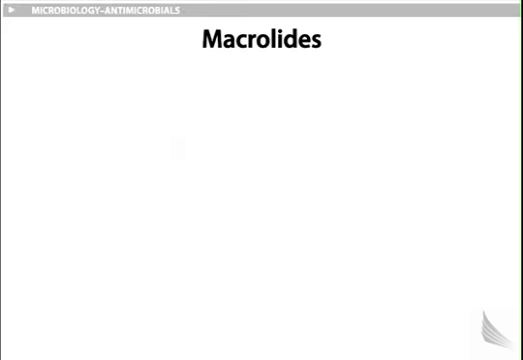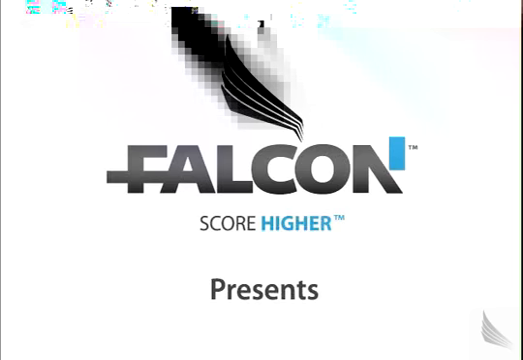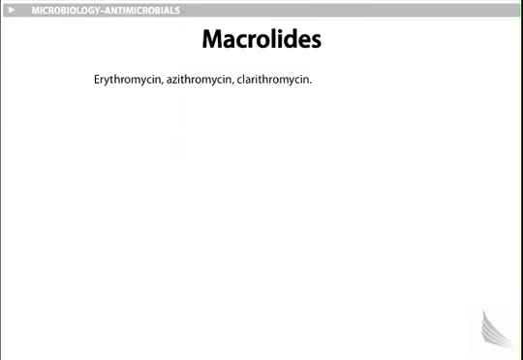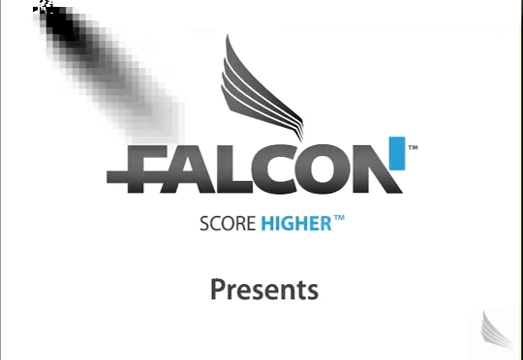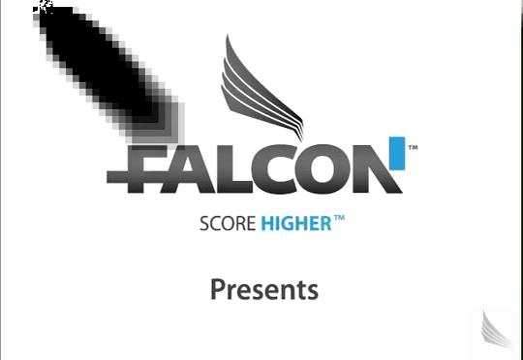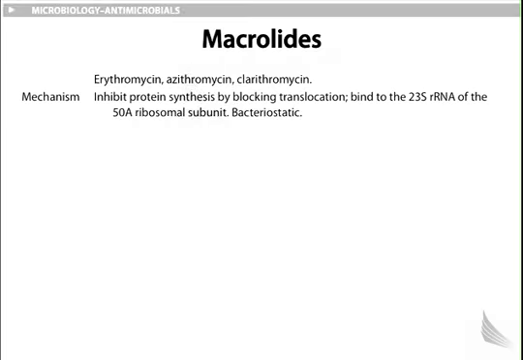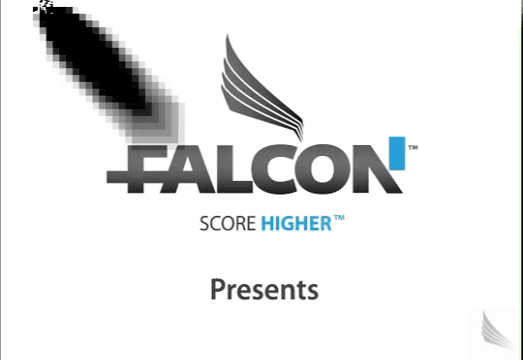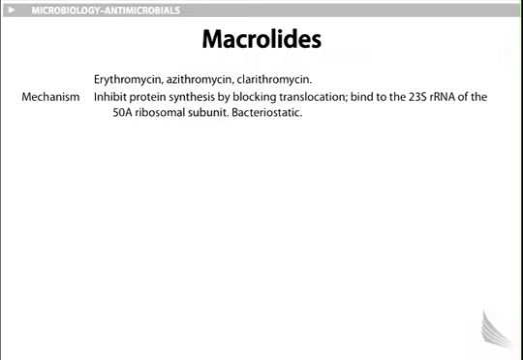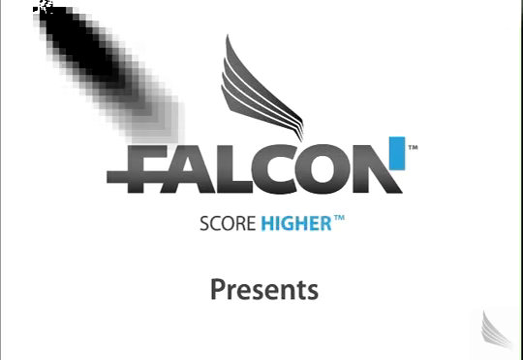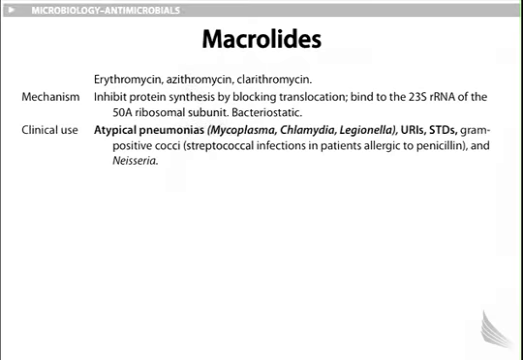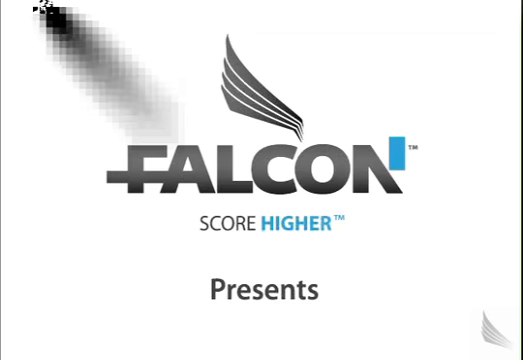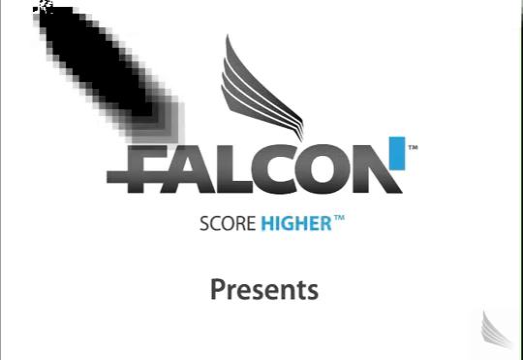Next, we have the macrolides. These include erythromycin, azithromycin, and clarithromycin. These drugs work by inhibiting protein synthesis by blocking translocation. They do so by binding to the 23S rRNA of the 50S ribosomal subunit and therefore act in a bacteriostatic mechanism similar to the tetracyclines. Their clinical use is for upper respiratory infections, pneumonias, and STDs.